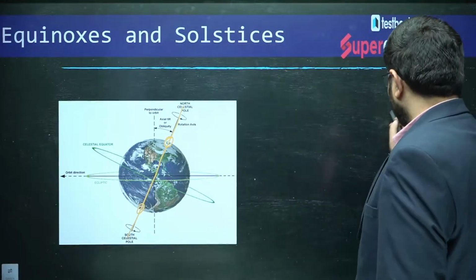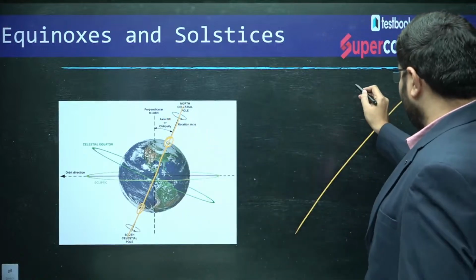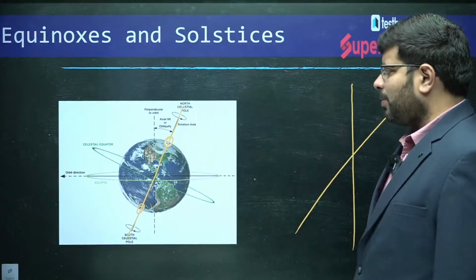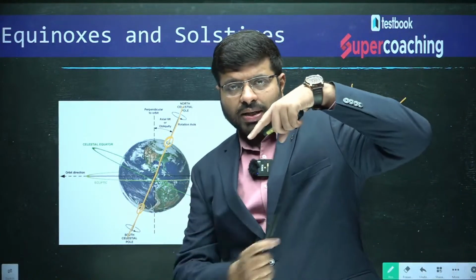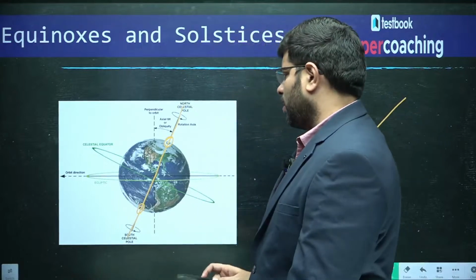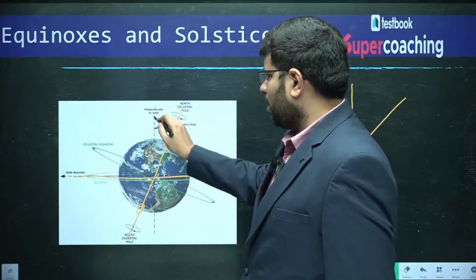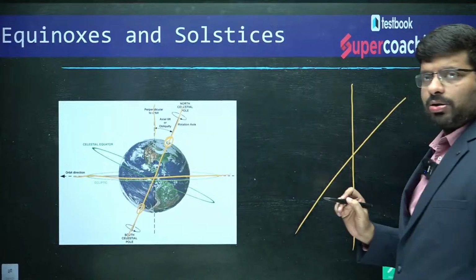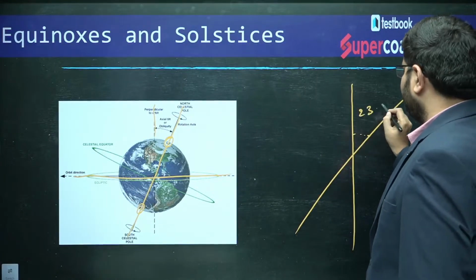You can see here, whereas in the picture, the perpendicular line is here. This is nothing but a perpendicular to the orbit. When the Earth rotates around like this, this is the orbital line, and the perpendicular line to the orbit. You see, this is the orbit, and this is the perpendicular to the orbit, and this is the North Pole and the South Pole. This angle is 23.5.